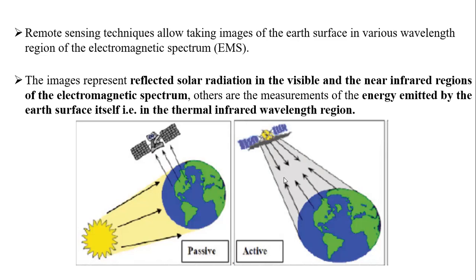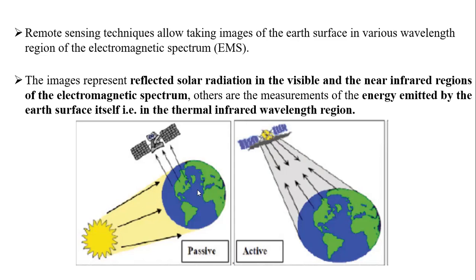There is no natural source of energy; we have to use an artificial source of energy. Passive remote sensing means we use a natural source of energy, the sun. But in active, we carry our own source of energy. Our satellite itself will release electromagnetic spectrum radiations onto the Earth's surface, and in return we will get some reflections, which will be read by the satellite. But in passive, we are using sun reflections.